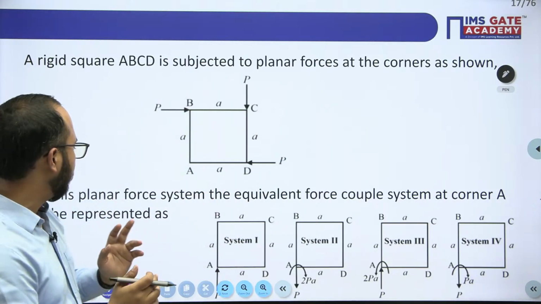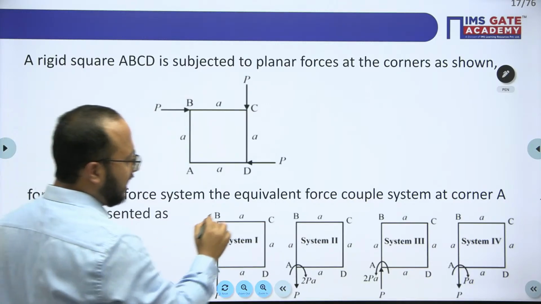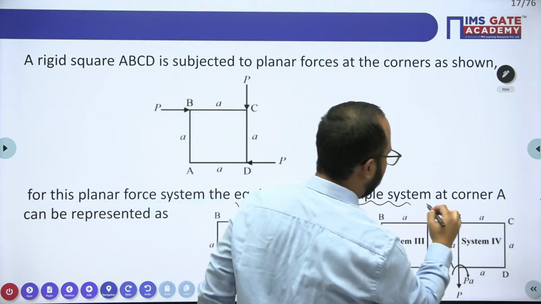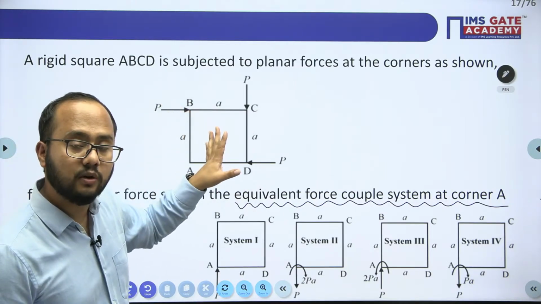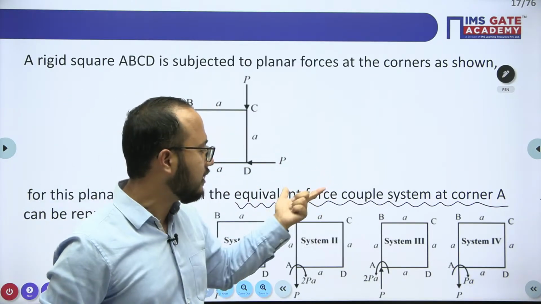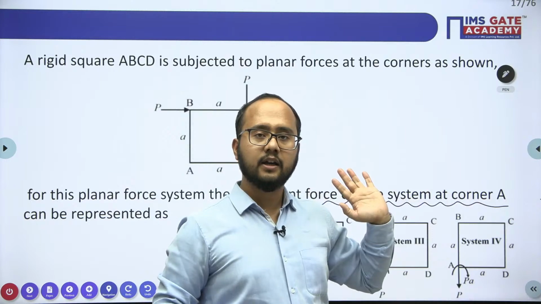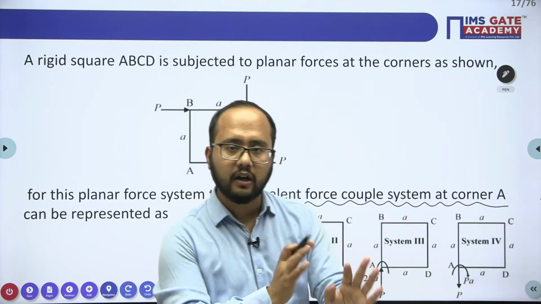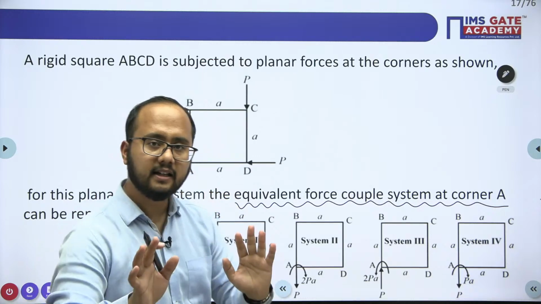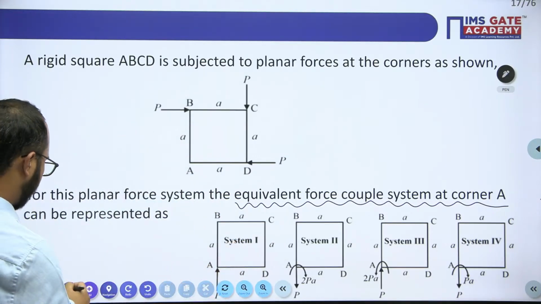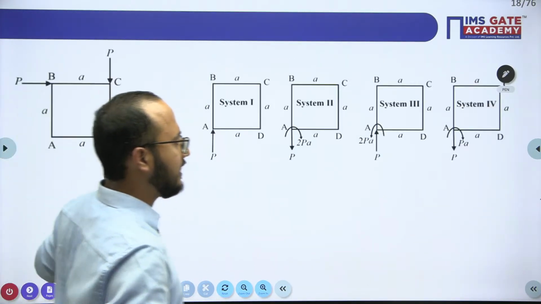Now what are they asking? For this planar force system, the equivalent force couple system at corner A. This is the force system which is given to us, and they are asking for the equivalent force couple system at corner A. So based on the concept we just discussed, you have to answer. I hope the diagram is clear to everybody.